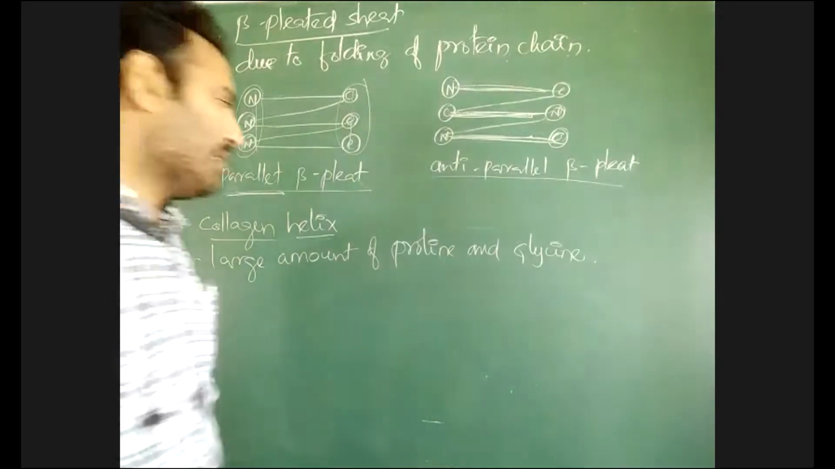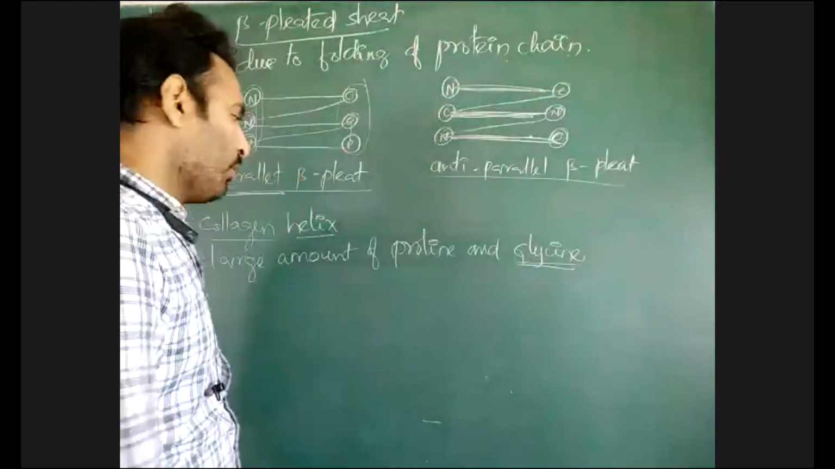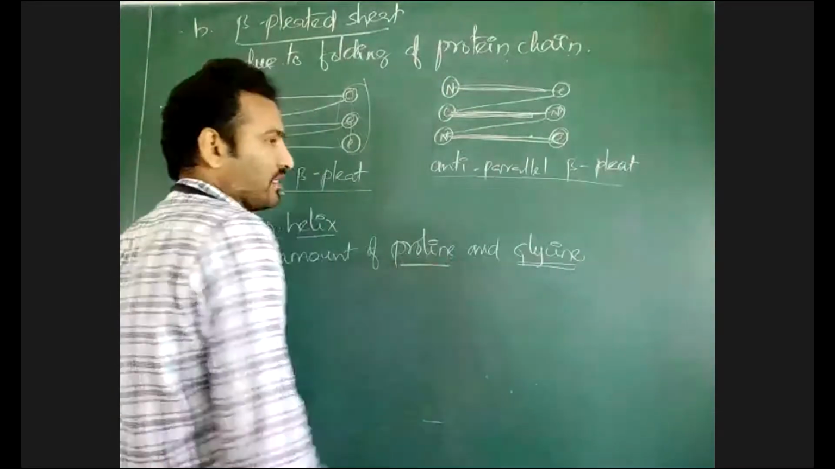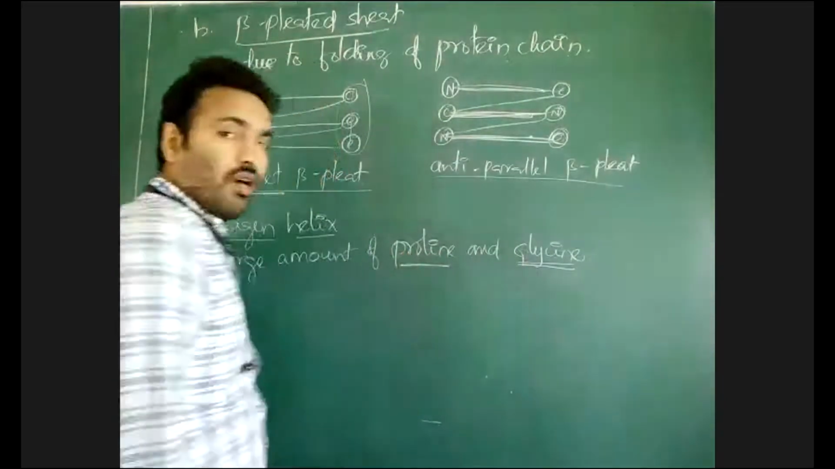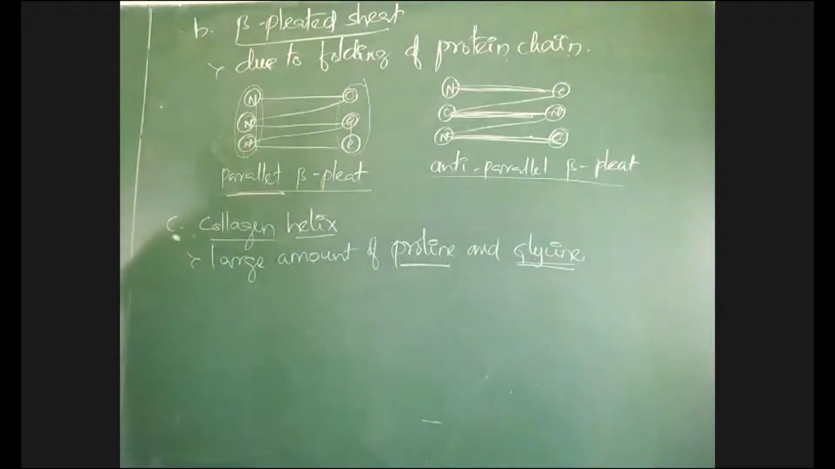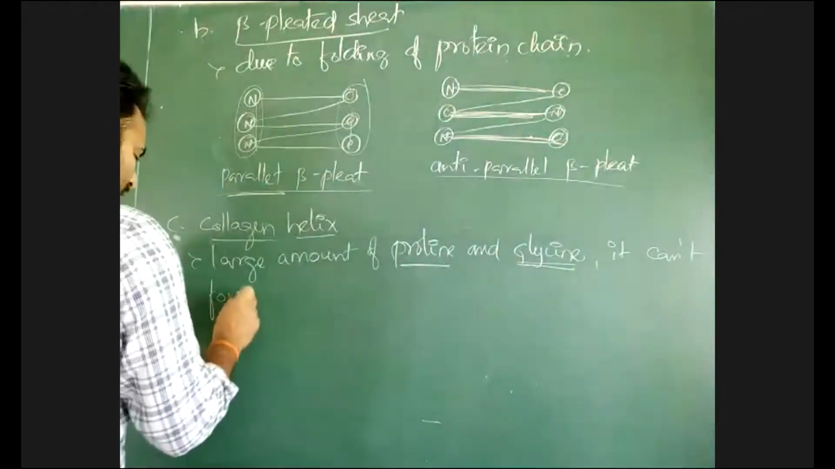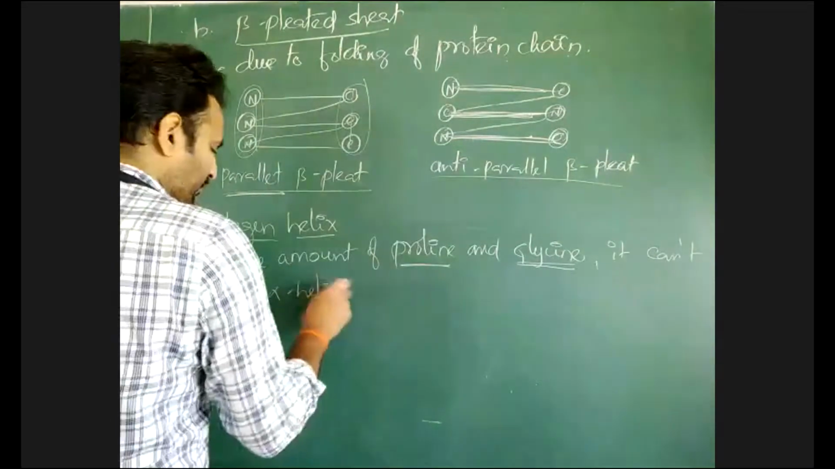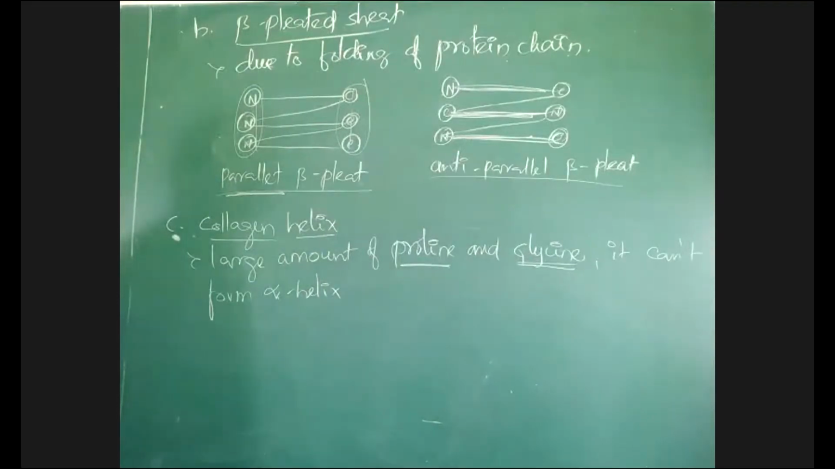You know, glycine has only hydrogen, no side chain is present. The R group is a single hydrogen in glycine. Proline also has no typical R group. So as there is presence of more proline and glycine, it cannot form alpha helix. Alpha helix cannot be formed by collagen due to the presence of these.